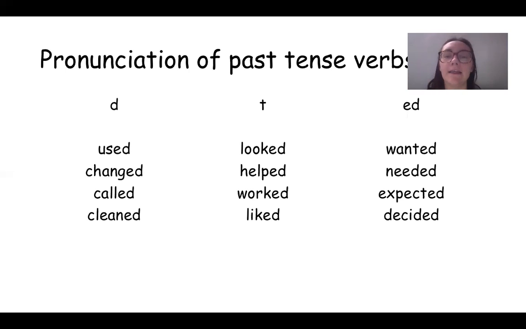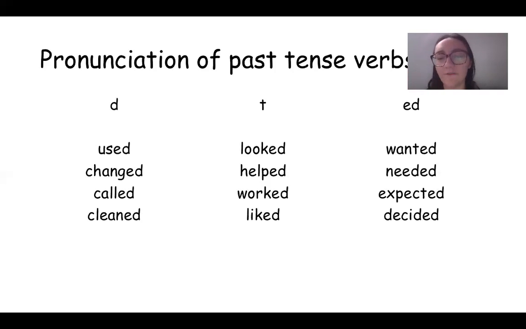And if you don't remember these or if you say them wrong, sometimes it's hard for native English speakers to understand what word you said. It shouldn't be really bad. Most people can understand, like if you said wanted, like you made a t sound, people would still understand you and it would be okay.